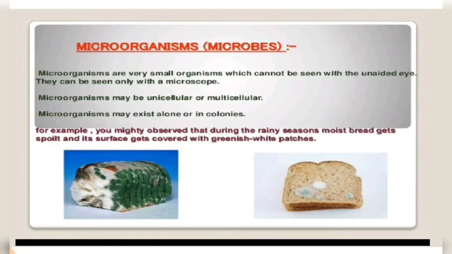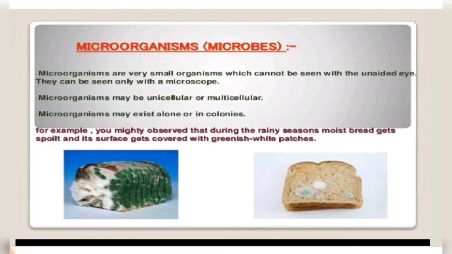Apart from being invisible to the unaided human eye, microorganisms also have the characteristic that they can survive in extreme environmental conditions, such as extreme heat or cold, which may seem inappropriate for human beings.